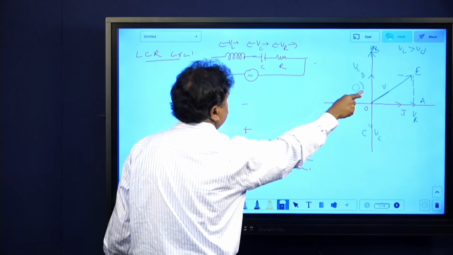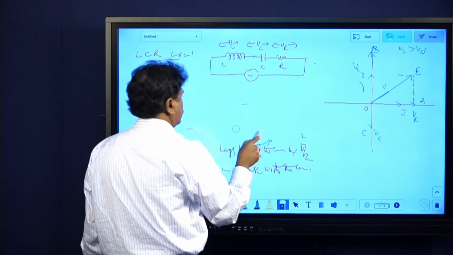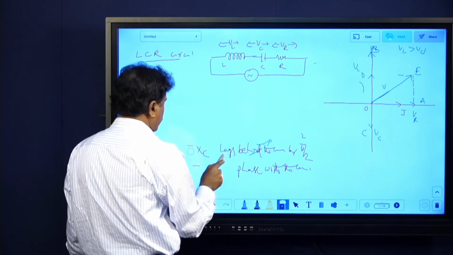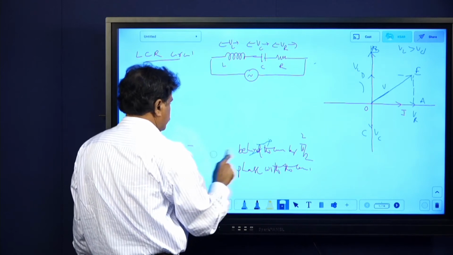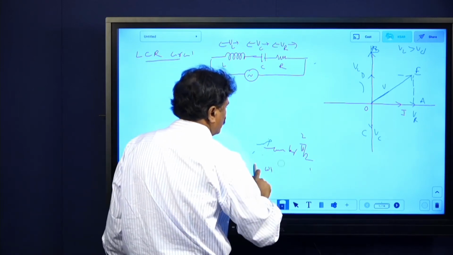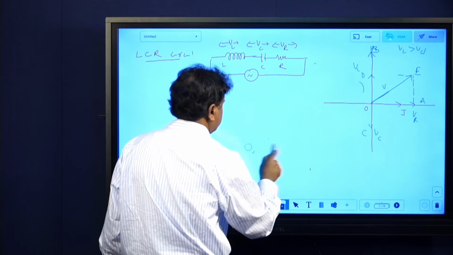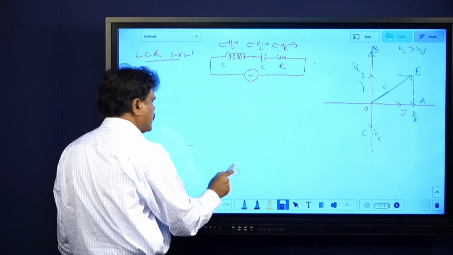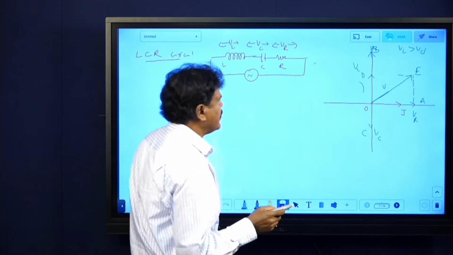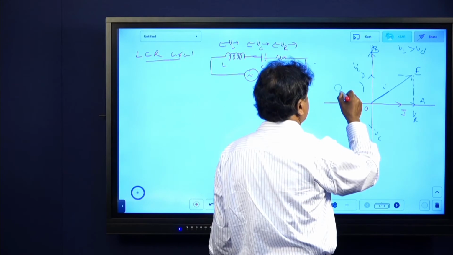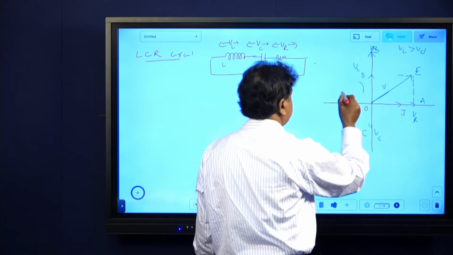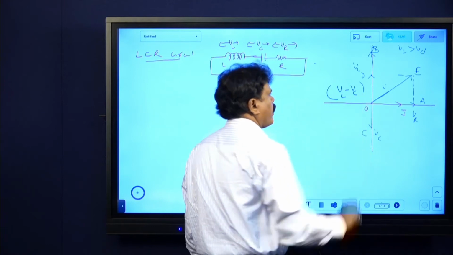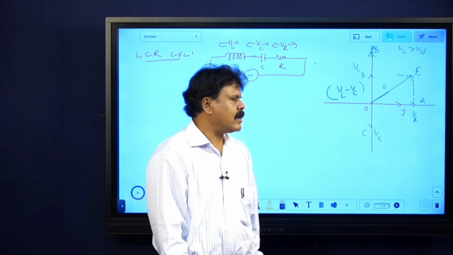This also I will write, that V, L and C. It is a little difficult to write using this pen. If you get this, it is very easy. You will be lucky, I am telling. You can do it very easily. There is no rule that it should come in the exam, or that it should not come in the exam. This is VL, VL minus VC. First represent VR, VL, VC.